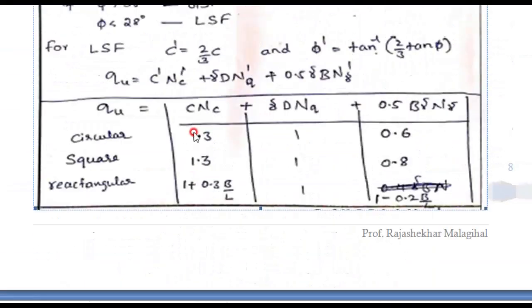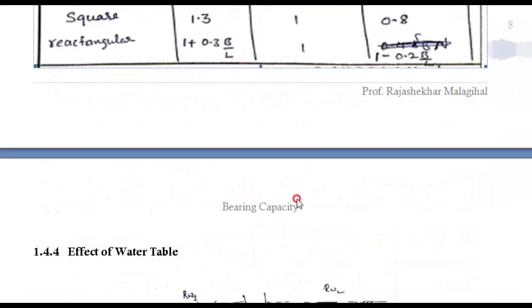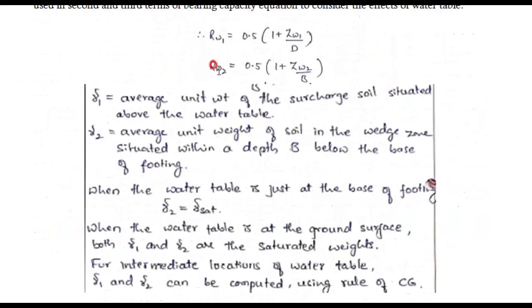Your equation will be modified like this. This is your original equation. This equation is modified as c Nc as it is, plus gamma D Nq. Here one term will come, RW1, and here 0.5 gamma B N gamma, and here another term comes, RW2. This RW1 and RW2 are called the reduction factors for the water table. Now see, how do we calculate this RW1 and RW2?